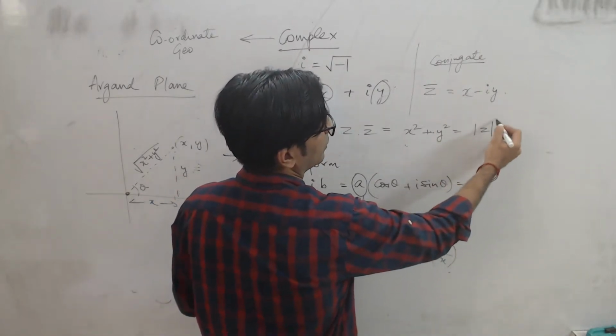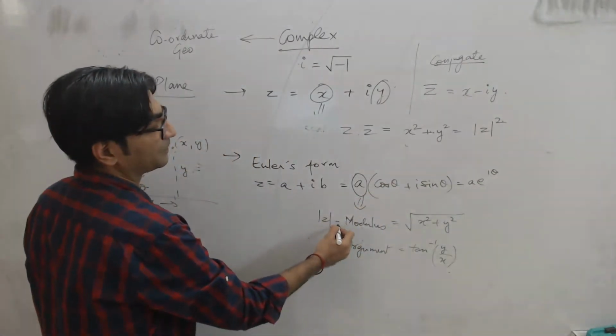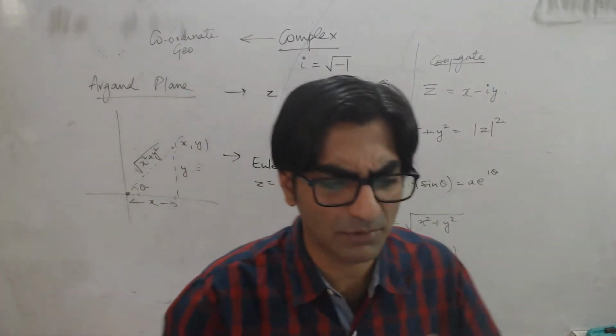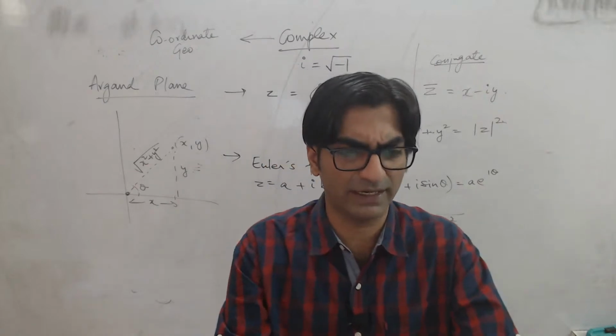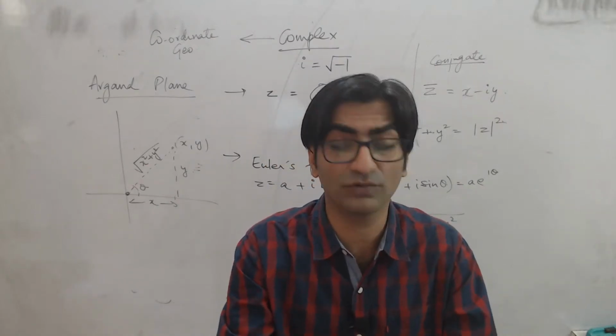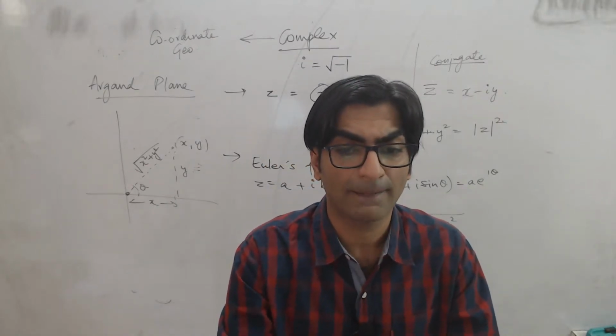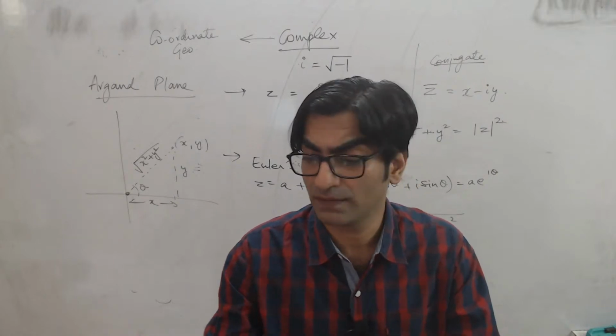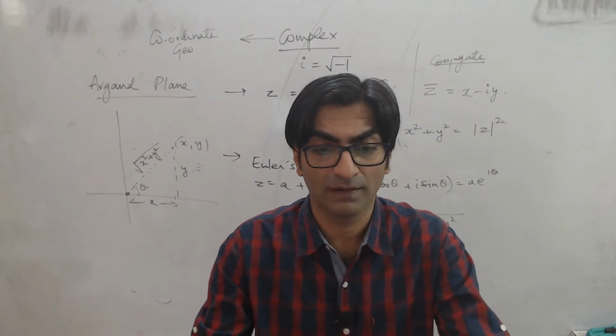So mod Z the whole square. Those are some of the basics that get used in complex numbers, and I hope that you guys remember all of this.